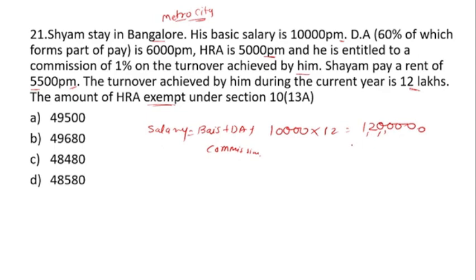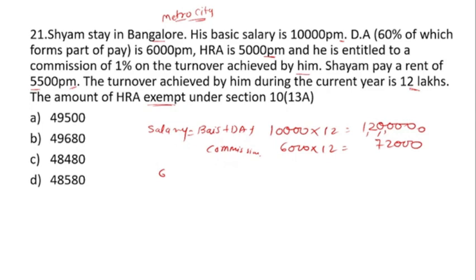Then again 6,000 per month as DA. So 6,000 multiplied by 12, that is 72,000, and commission 1%.